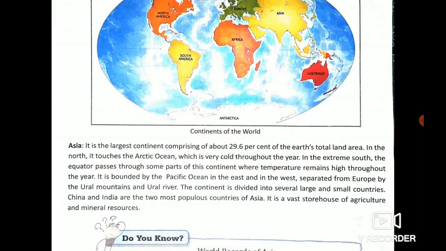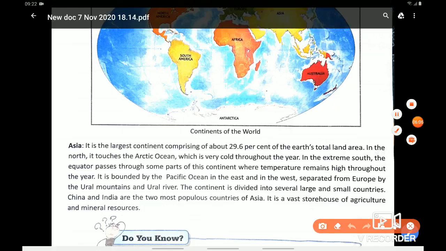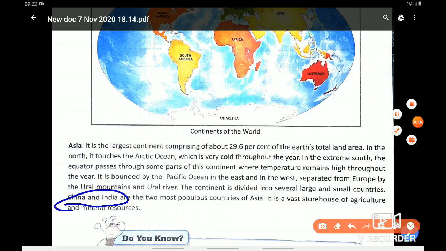And the two most populous countries of Asia are China and India. And it is a very big source of agriculture and mineral resources. As we know, 70% of the population of our country depends on agriculture. Okay?